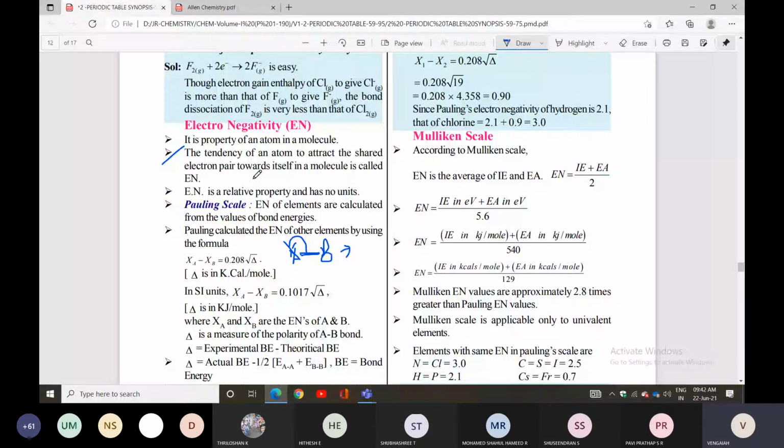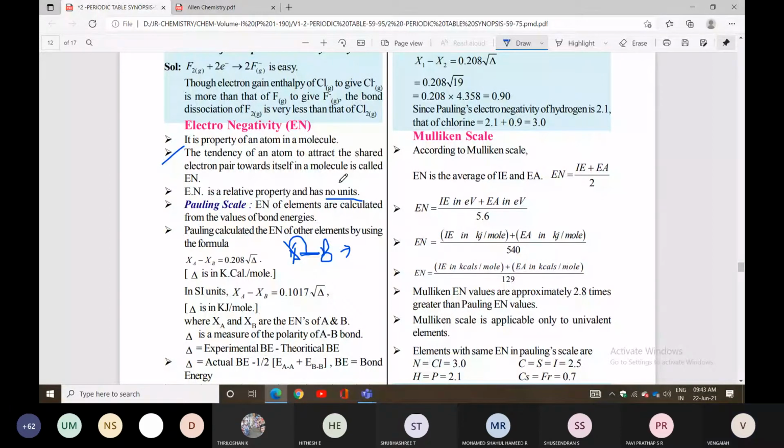But ionization potential has units, and electron affinity also has units. But electronegativity has no units.